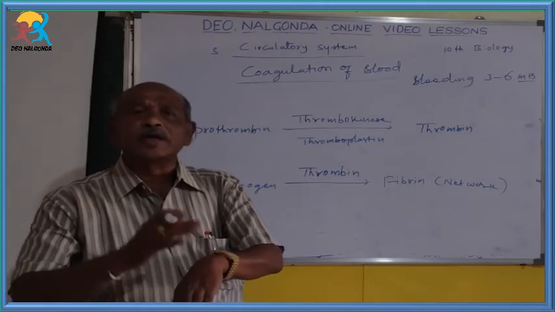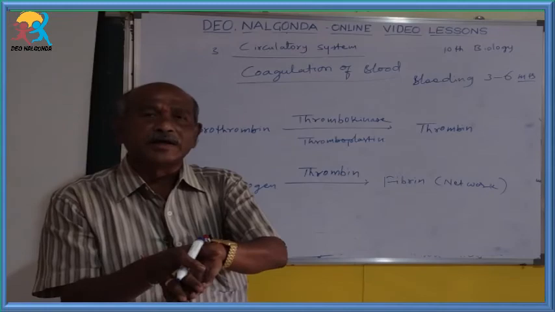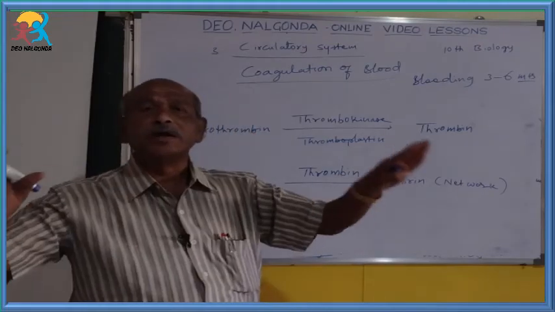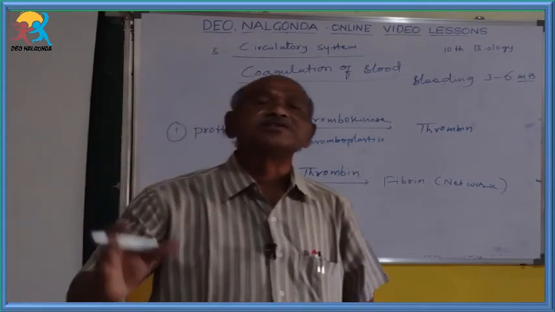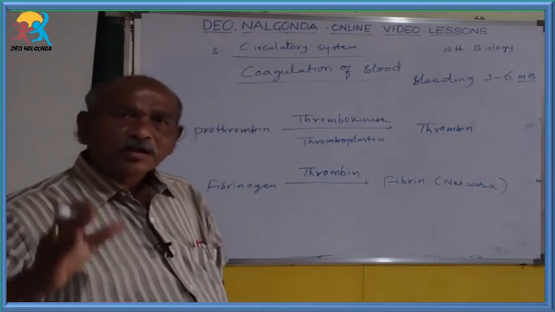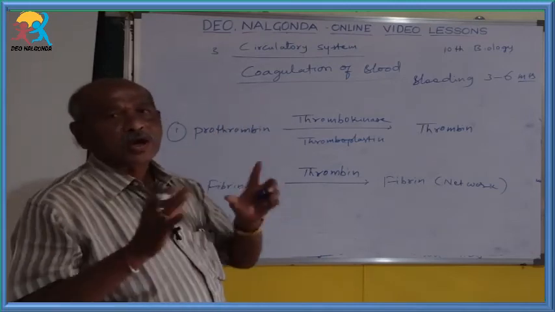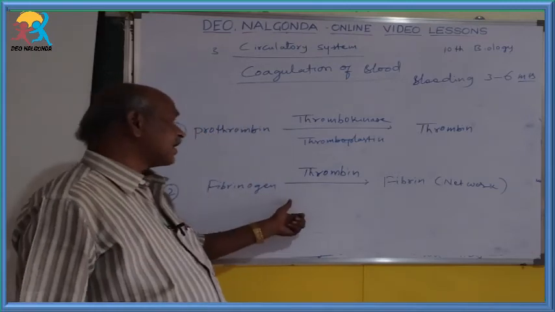Due to that, the blood cells come and stick in that network. Due to that, the further flow of blood is stopped. That stoppage of the flow of blood is known as the coagulation of blood. This is the second reaction.